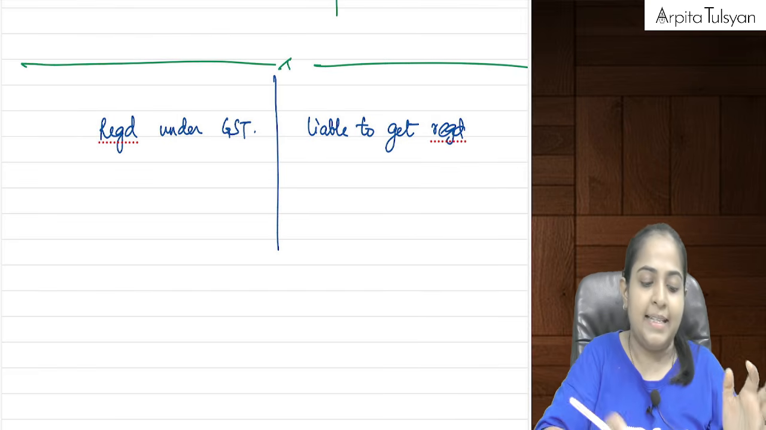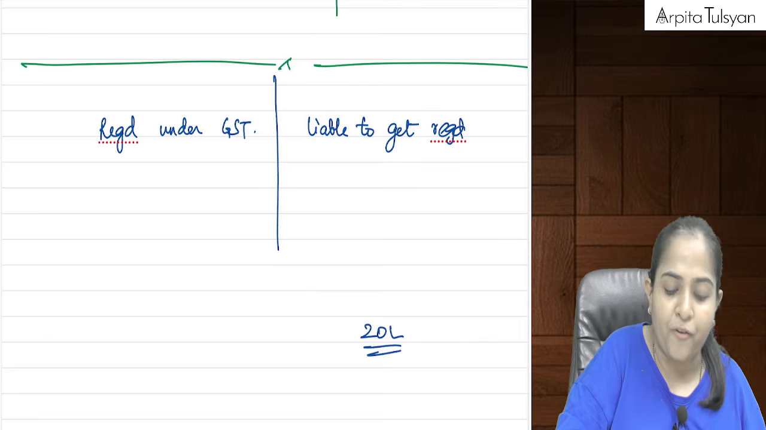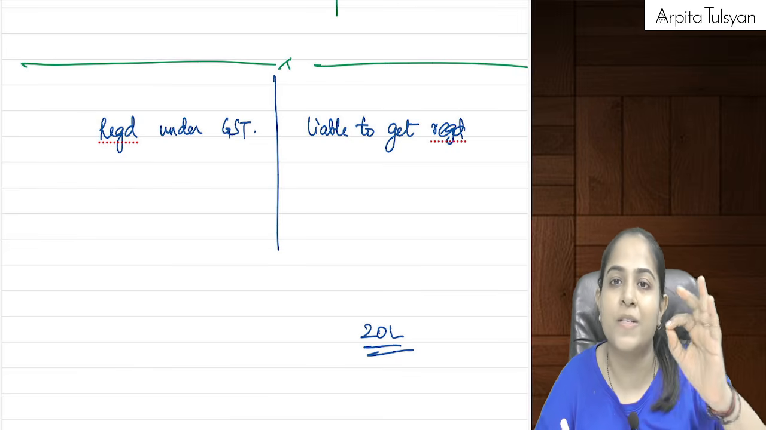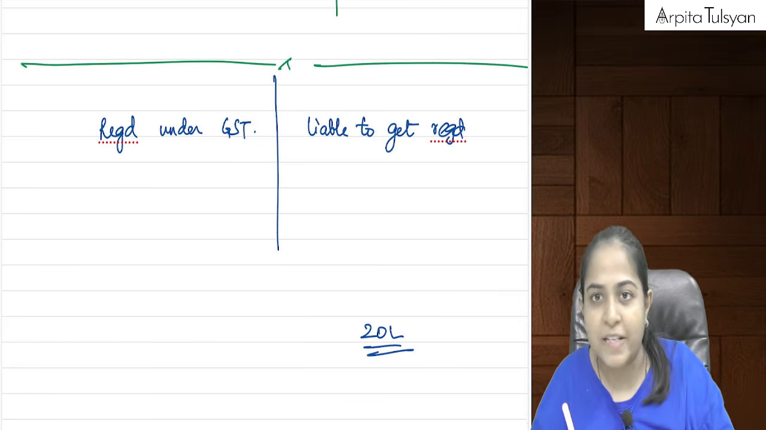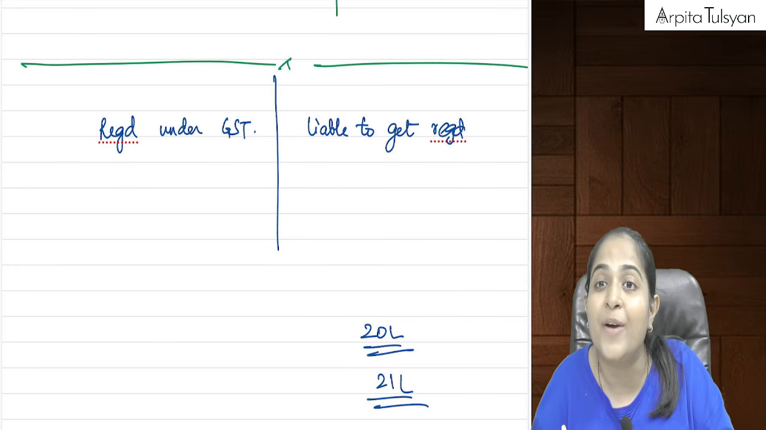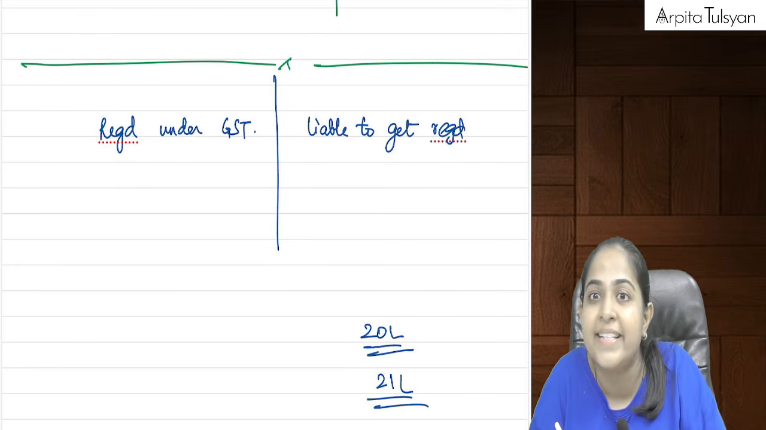Let's say if the threshold limit for registration is 20 lakh, means law says that as soon as your turnover crosses rupees 20 lakh, you have to get yourself registered. Let's say my turnover is 21 lakh. So can I say I am liable to get registered? I should have got registered by now.